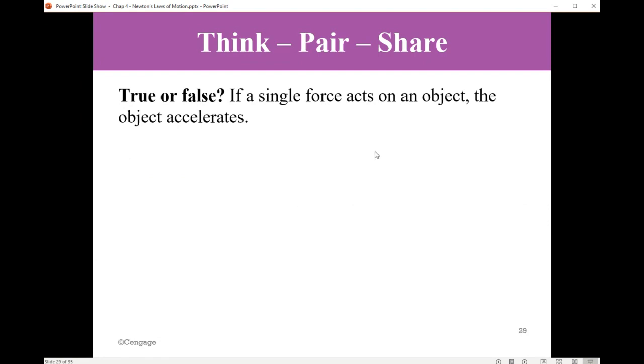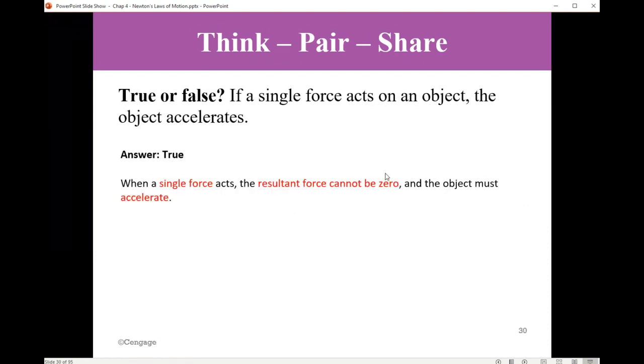If a single force acts on an object, this is a different situation. If a single force acts on an object, the object accelerates. True or false? True. Any suggestion? Roxanne, any suggestion? If a single force acts on an object, the object accelerates.